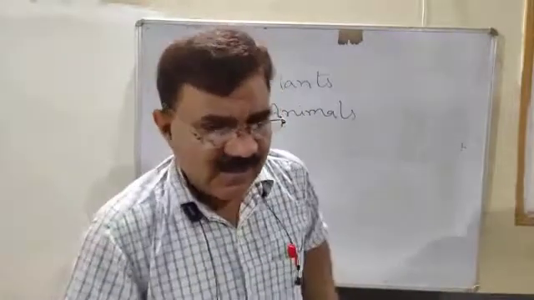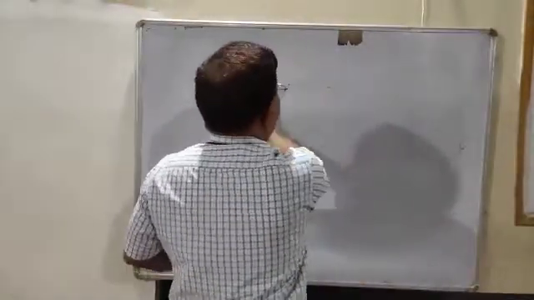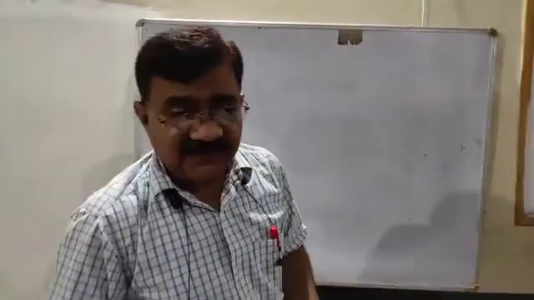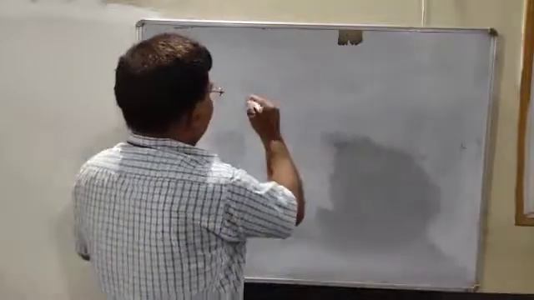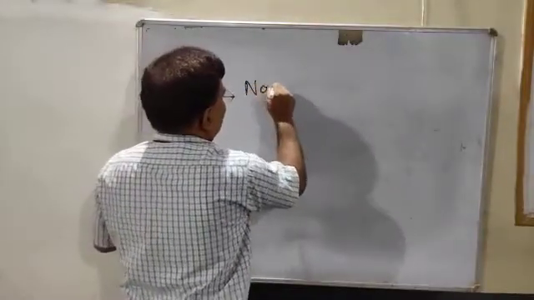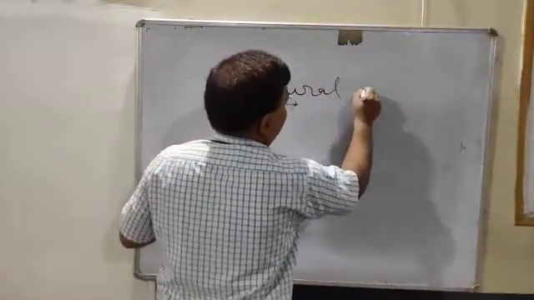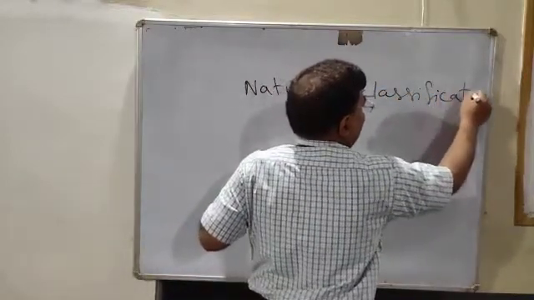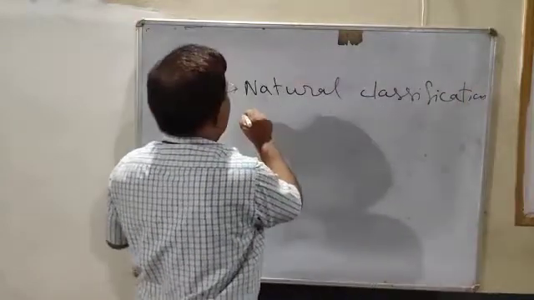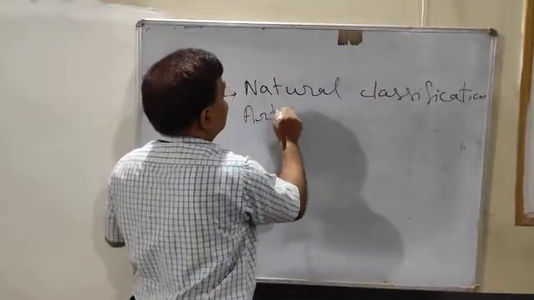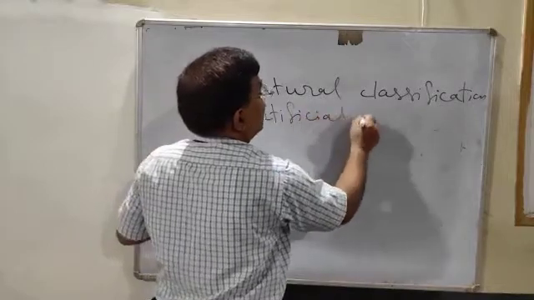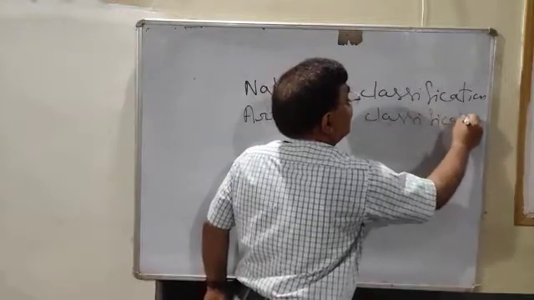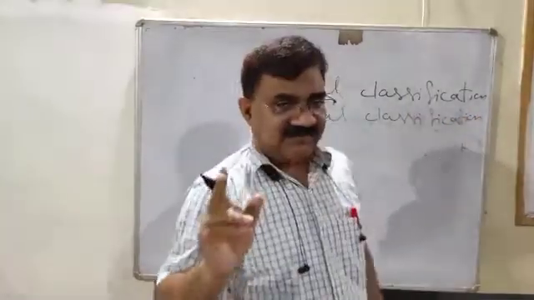Now, classification can be done on two bases. First one is natural classification and second one is artificial classification. Now, what is natural classification and what is artificial classification?